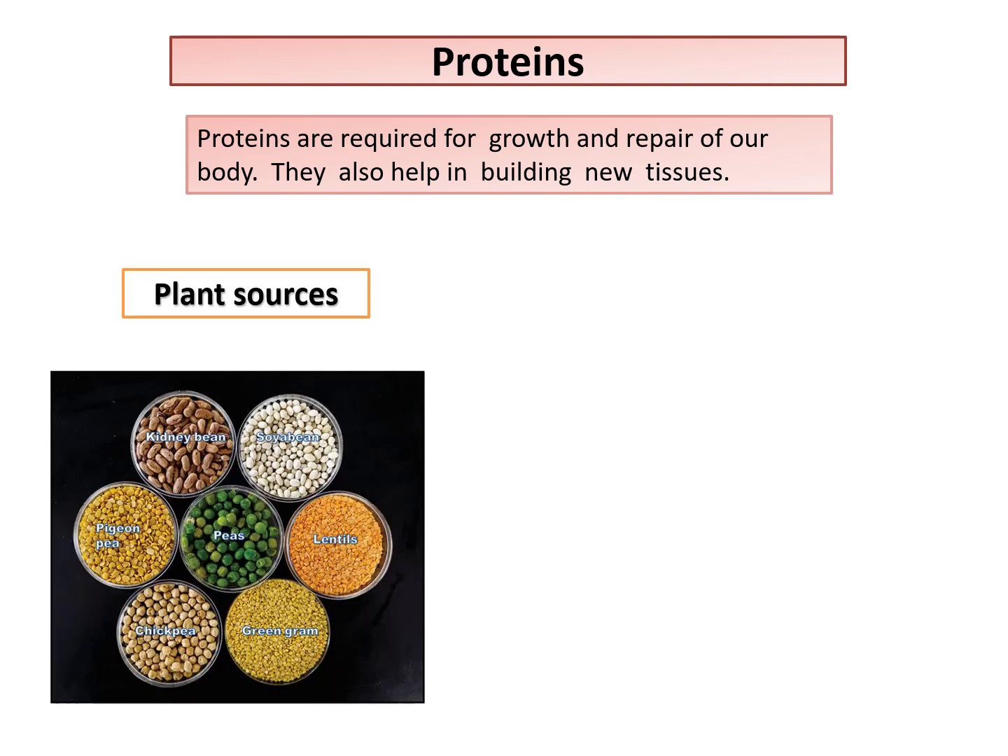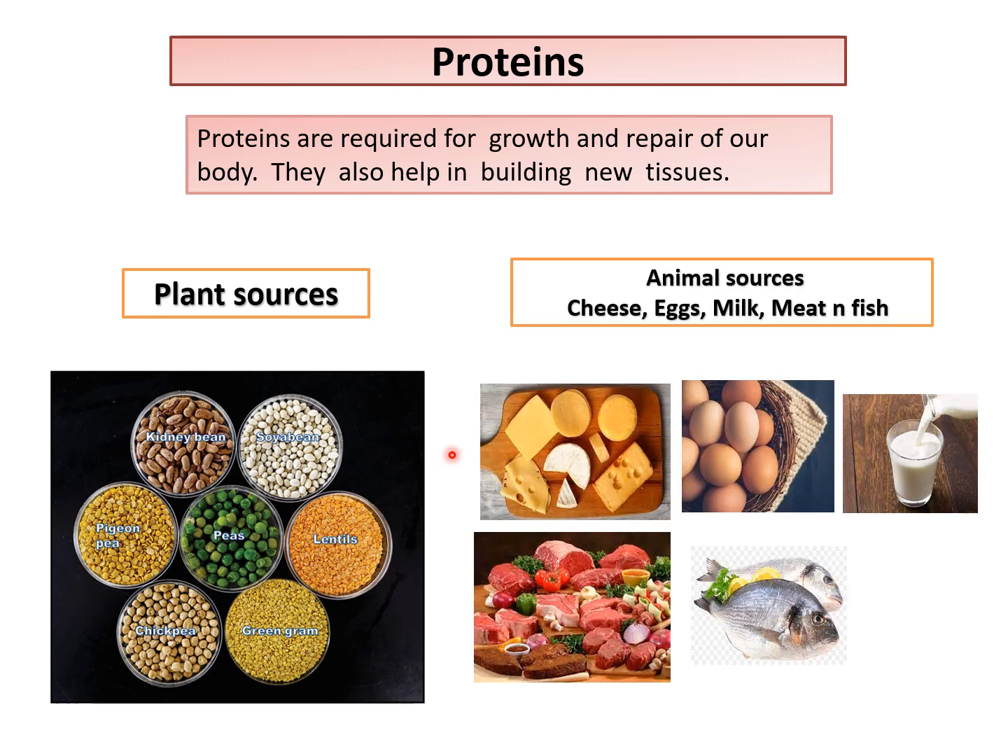So what are the sources? We get proteins from plants, like we get from the peas, also various dal sources, gram, chickpea, pigeon pea, kidney beans and soya beans is the richest source of plant protein. And from the animals we get from meat, fish and cheese, eggs, milk. These are all the animal sources from which we get protein. So we must include proteins in our diet as they make our body very healthy.